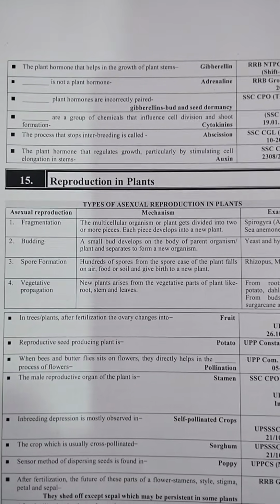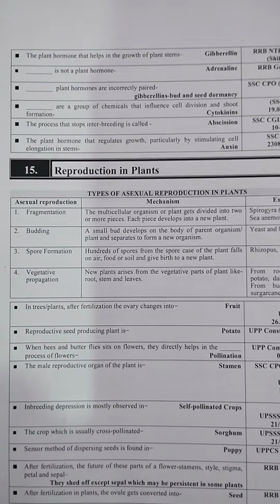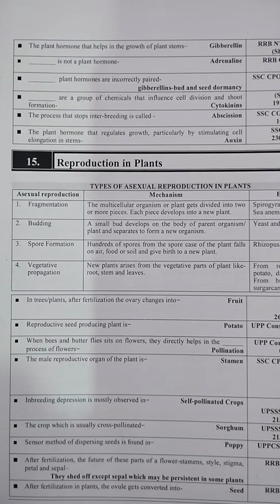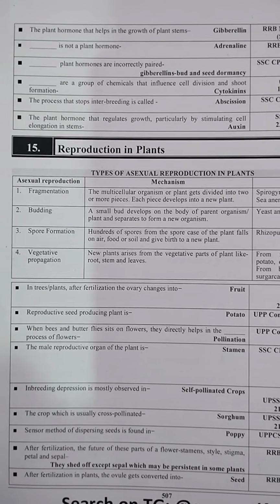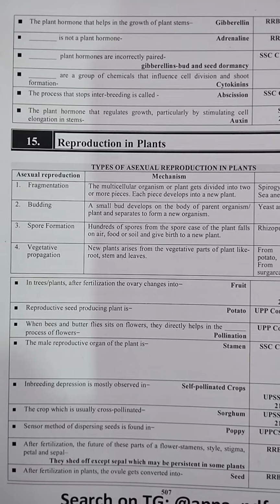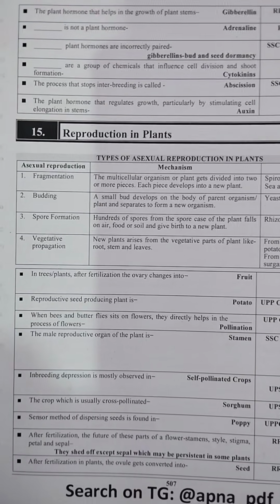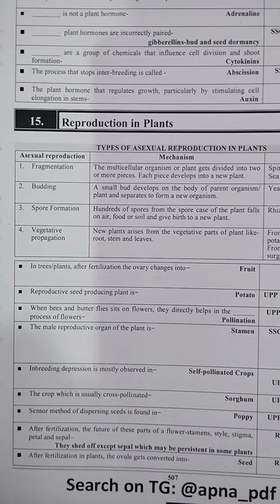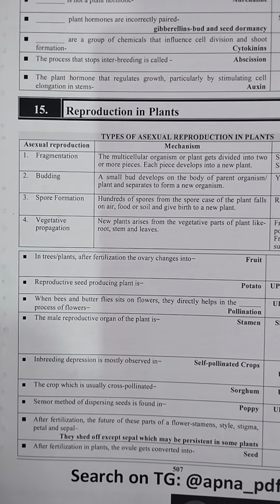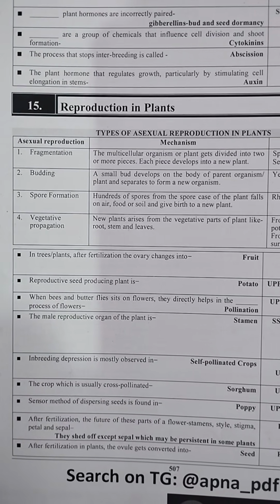The plant hormone that helps in growth of plant stem is called gibberellin, not adrenaline. Plant hormones, such as gibberellin and those involved in seed dormancy, are a group of chemicals that influence cell division and shoot function. Cytokinin. A process that stops inbreeding is called abscission. The plant hormone that regulates growth, particularly by stimulating cell elongation in stem, is called auxin.